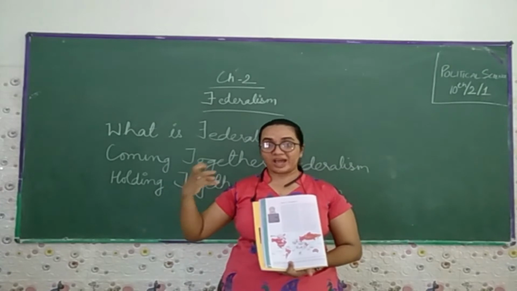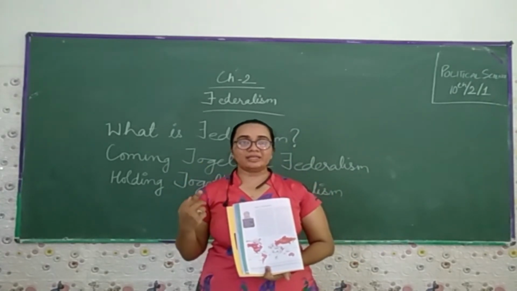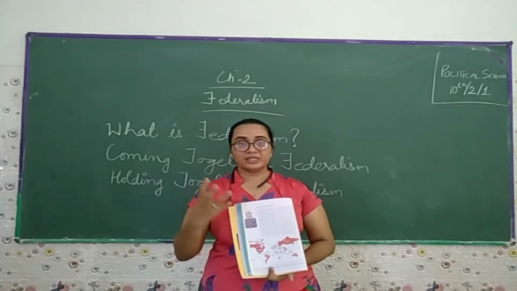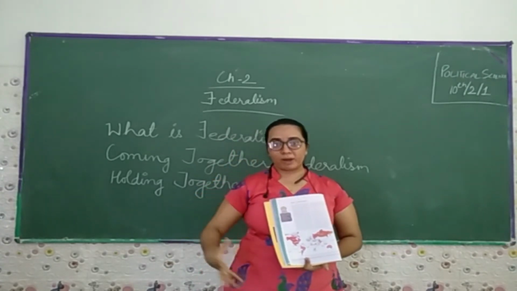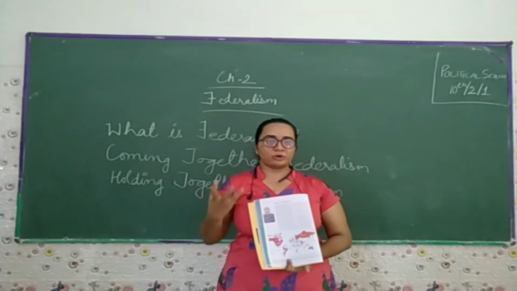If we talk about our India, we have a three-tier government: union, state, and local, where all enjoy their own autonomy over their own domain.